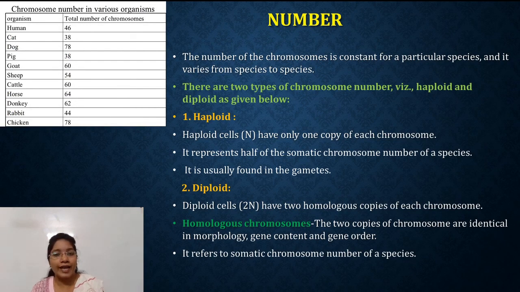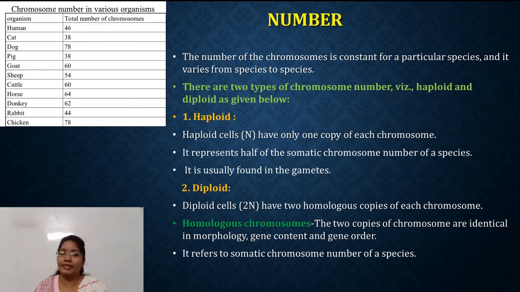The first aspect of morphology is the number of chromosomes. The number of chromosomes is constant for a particular species and it varies from species to species. Basically there are two types of chromosome number: first is the haploid and second is the diploid chromosome number.